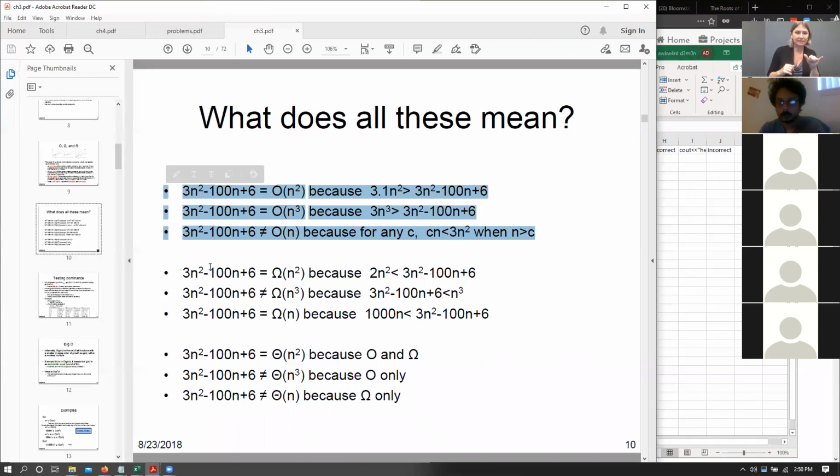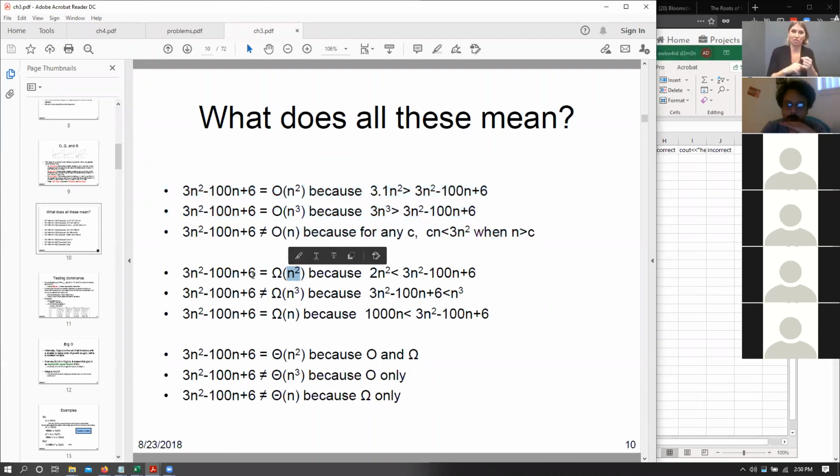Now, these were the upper bound conditions. Now let's talk about the lower bound conditions. Lower bound basically means that we have some constant such that, in this scenario, some constant times n squared grows slower than our equation. We can easily say that by saying 2n squared, where 2 is the constant. So 2n squared grows slower than 3n squared minus 100n plus 6, right?